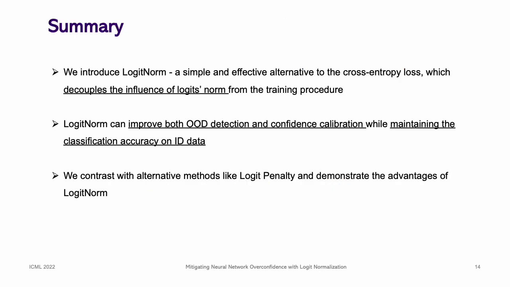In summary, we introduce logit norm, a simple fix to the cross-entropy loss by decoupling the influence of the logit's norm from the optimization. We show that logit norm can improve both OOD detection and confidence calibration while maintaining accuracy on in-distribution data. Finally, we contrast with alternative methods like logit penalty and demonstrate the advantages of logit norm.